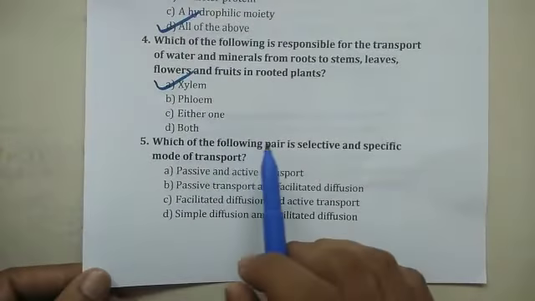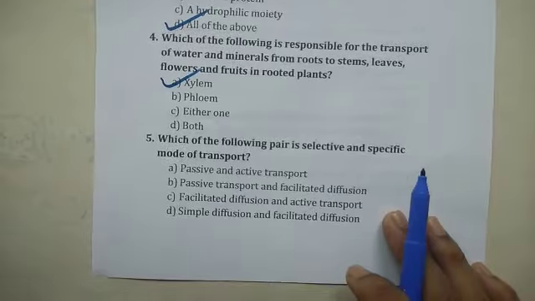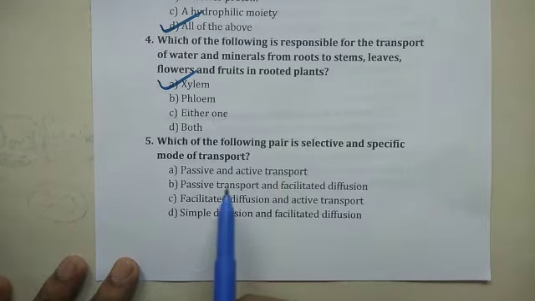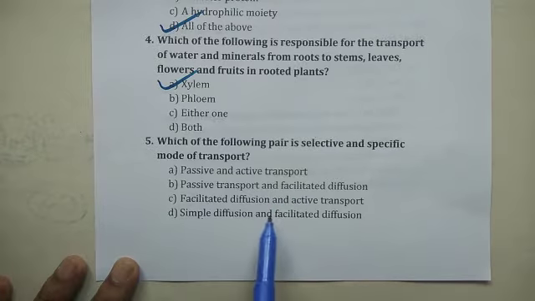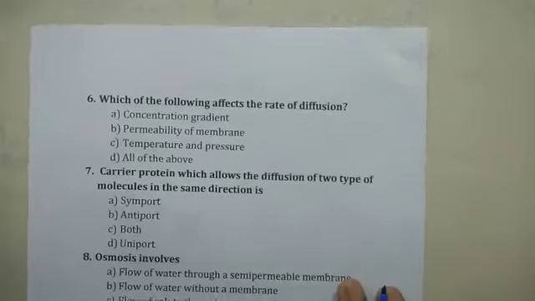Fifth one. Which of the following pair is selective and specific mode of transport? Passive and active transport, passive and facilitated, facilitated and active, simple diffusion and facilitated diffusion, and the answer is facilitated diffusion and active transport. Moving on to sixth question.